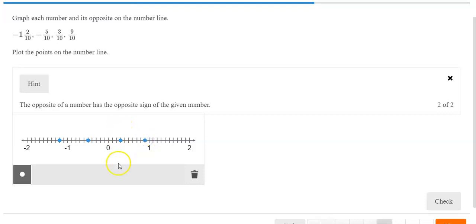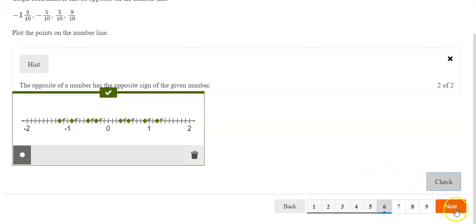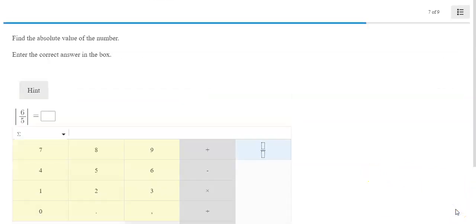Now we're going to do the opposite. So positive 1 and 2/10. So 1 and 2/10. We have, instead of negative 5/10, positive 5/10. So 1, 2, 3, 4, 5. Instead of 3/10, we have negative 3/10. 1, 2, 3. And instead of 9/10, we have negative 9/10. So right there. That one, there's a lot of dots on that one.